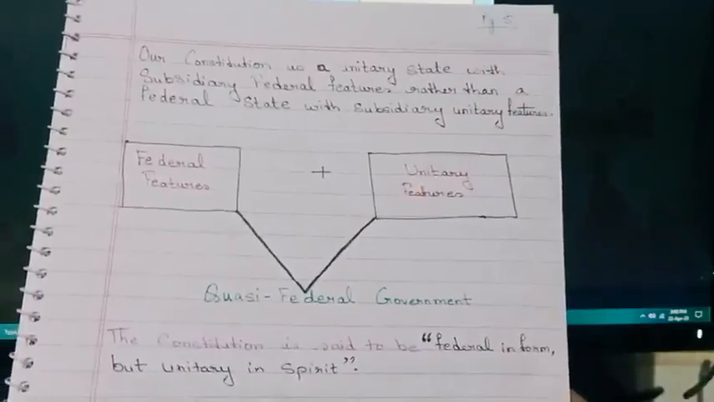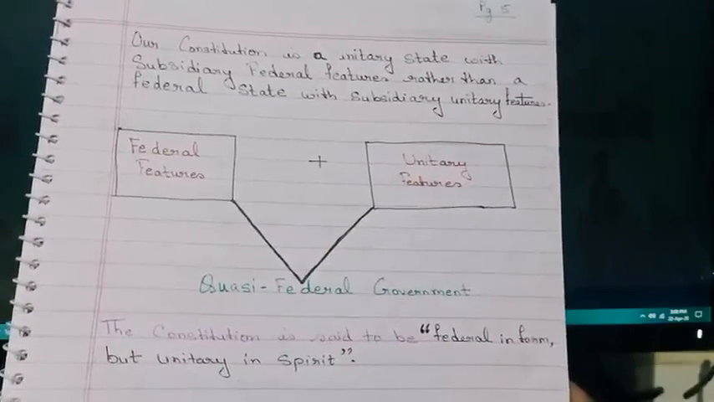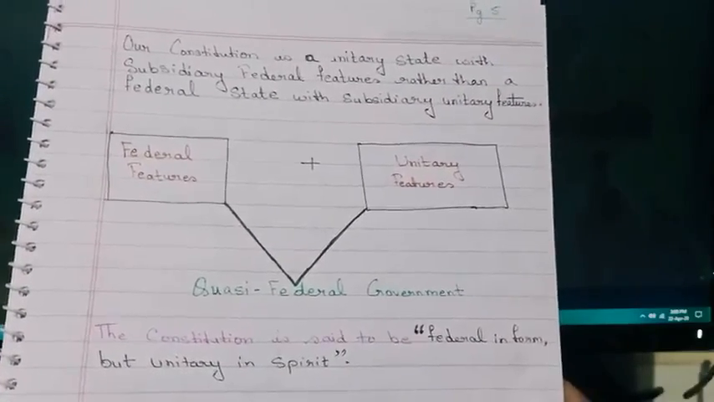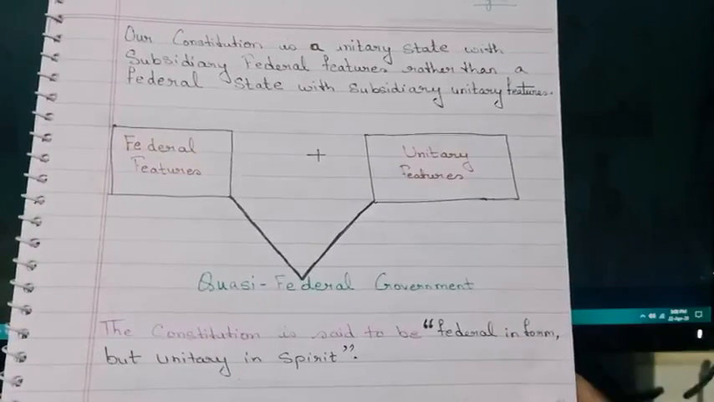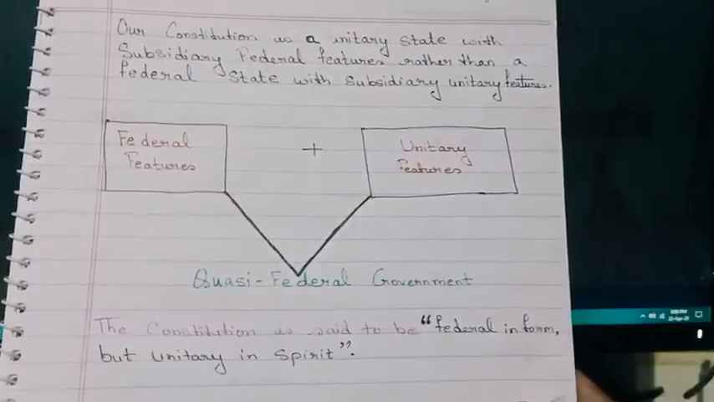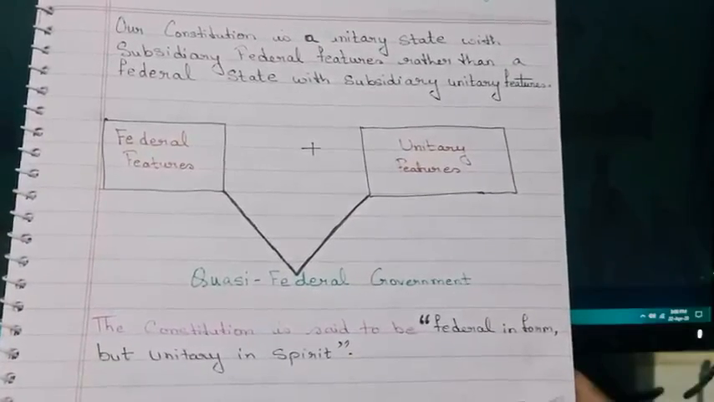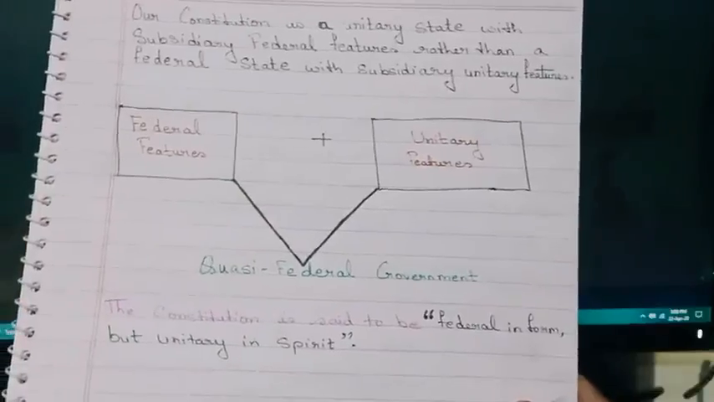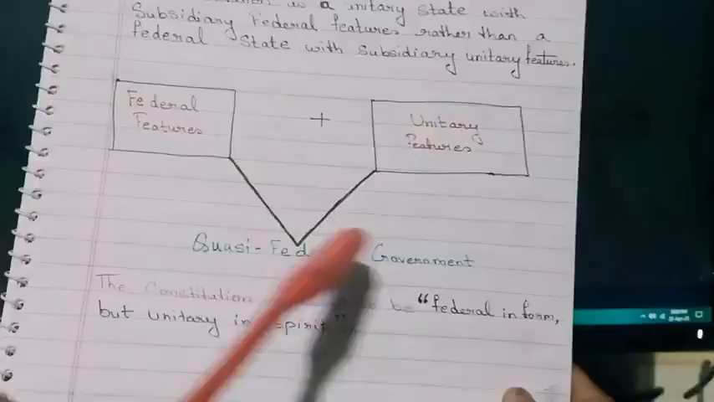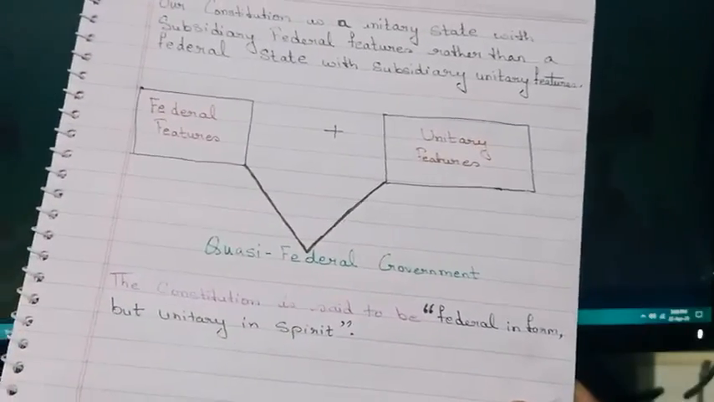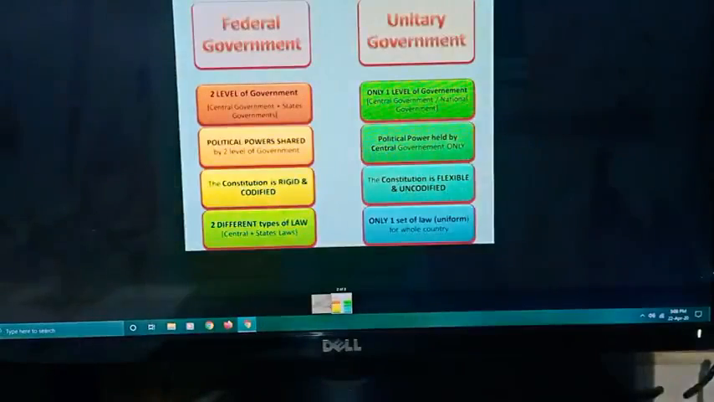We are using this term, quasi-federal. You have already learned this term in class 9. What is quasi-federal? Our constitution is a unitary state with subsidiary federal features rather than a federal state with subsidiary unitary features. So it's a mixture of both federal features as well as unitary features that makes the quasi-federal government. Let me show you a video that will make things easier.